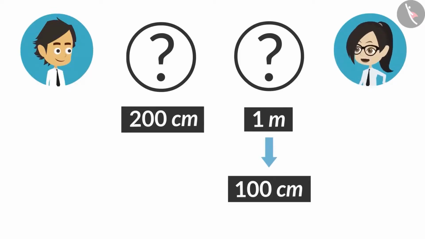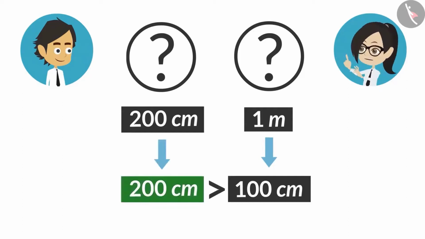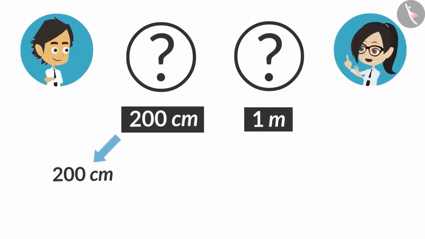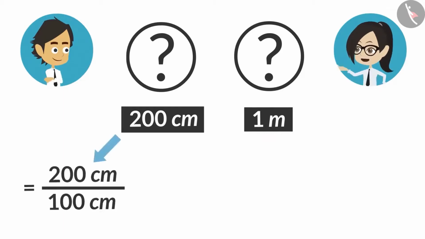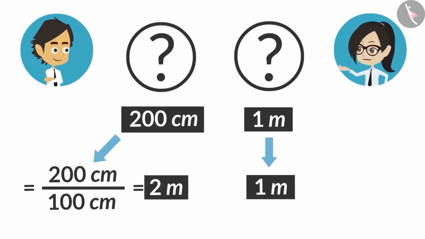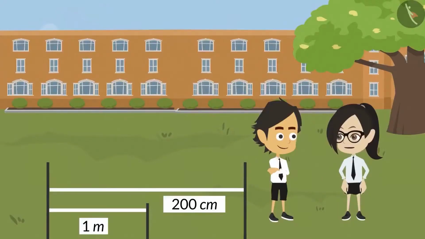Now if we compare 100 centimeters with 200 centimeters, then we can tell that 200 centimeters is bigger. Now convert 200 centimeters into meters and see. 200 centimeters divided by 100 gives 2 meters. Yes, even now you can compare 1 meter and 2 meters and say that 2 meters is bigger. Now I have understood completely.